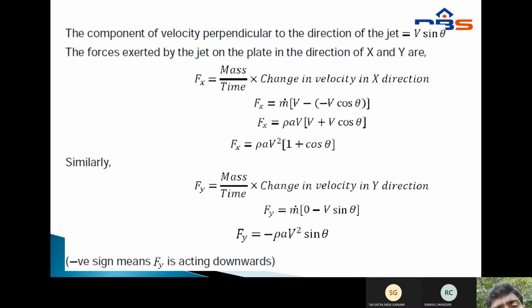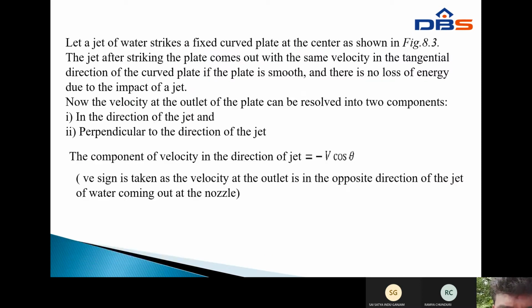Similarly, F of y equals mass per time into change in velocity in the y direction. So F of y equals m into 0 minus v sin theta. Zero is the initial velocity in the y direction, as shown in the figure.